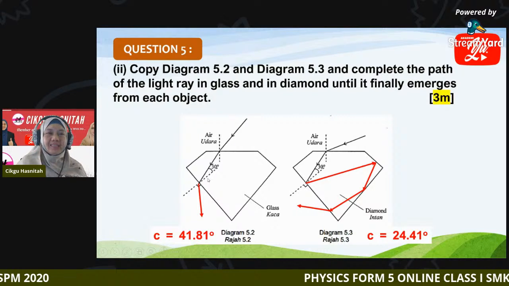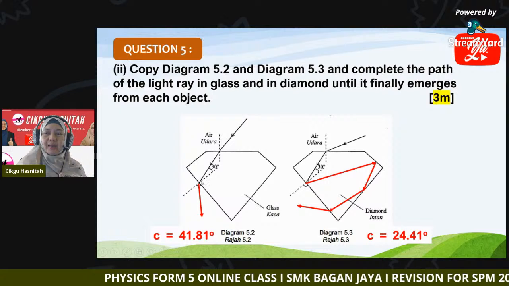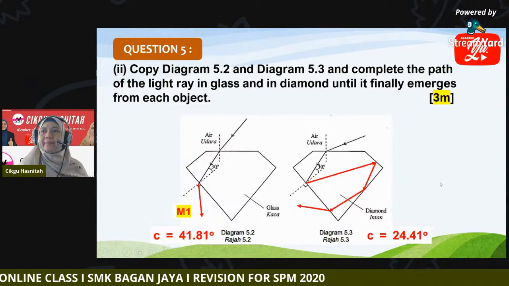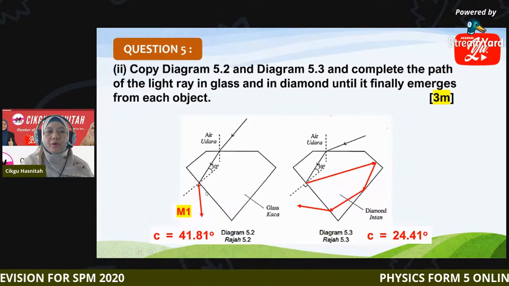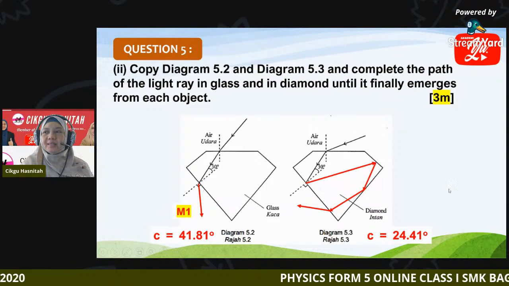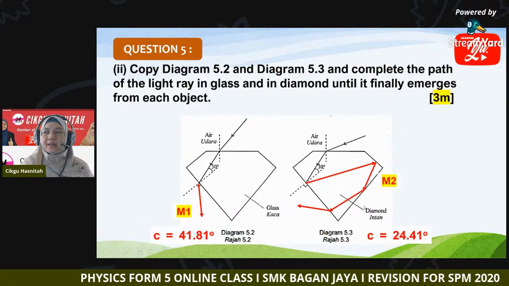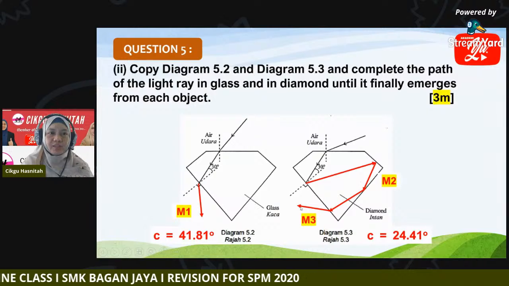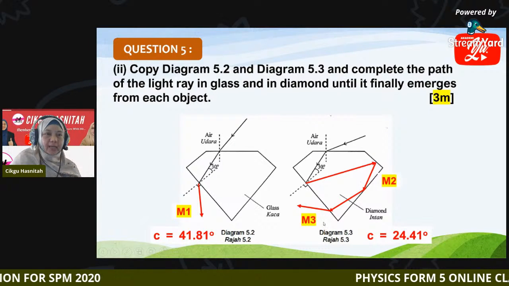While for glass, no total internal reflection occurs since i is less than C. So M1 for refraction in glass and M2 when you show the total internal reflection inside the diamond, and another when you show the refraction where the light finally emerges out from the diamond.